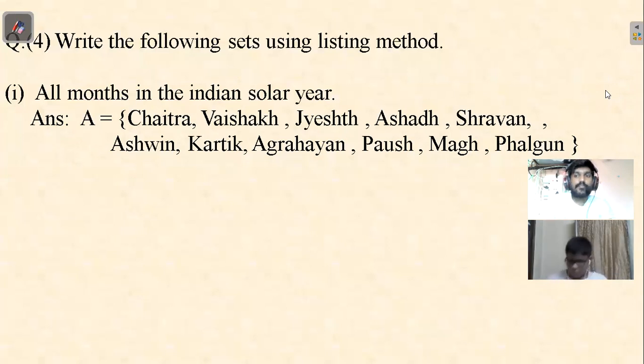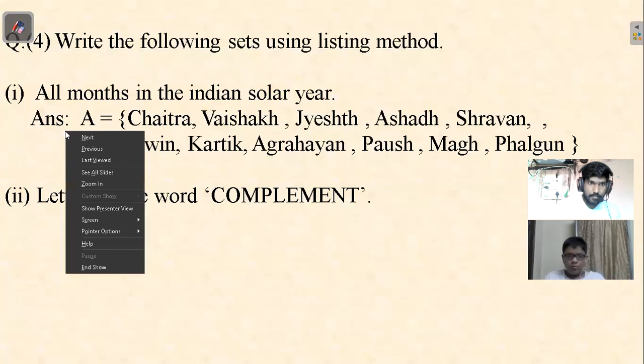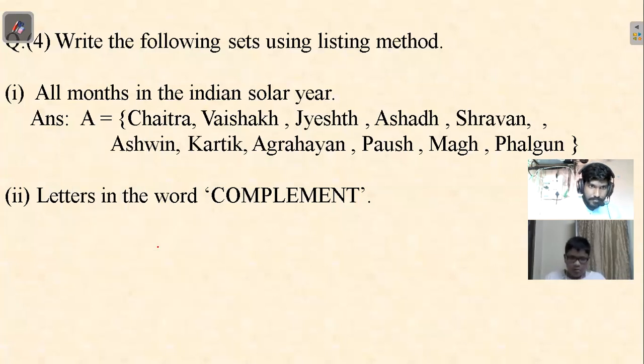Done, sir. Okay. The second question is on the screen: letters in the word complement. Okay, first you tell me how to write it. C equals, curly brackets.